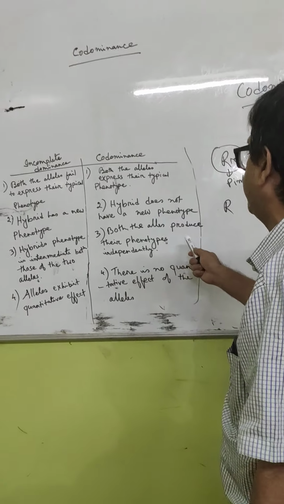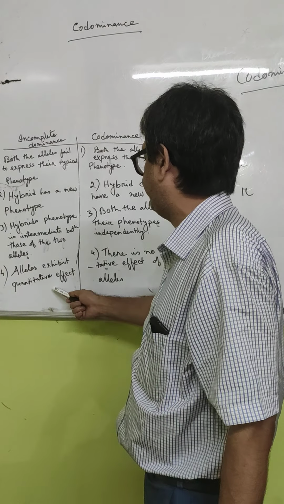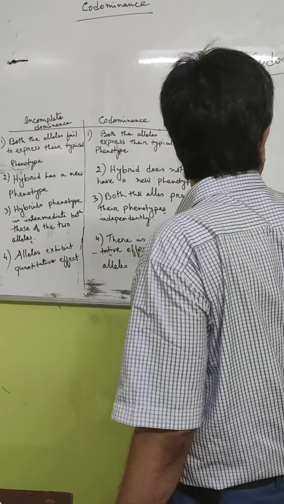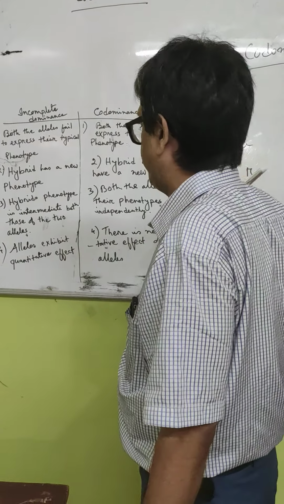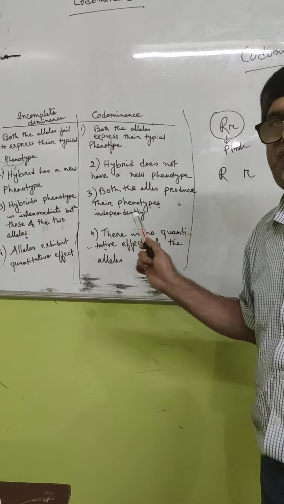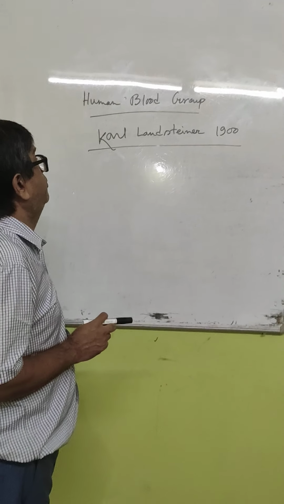Together they are showing AB blood group. Then in this one, the alleles exhibit a quantitative effect in terms of numbers. That is red, then pink, then white. But here there is no quantitative effect of the alleles. Now let us discuss human blood group.